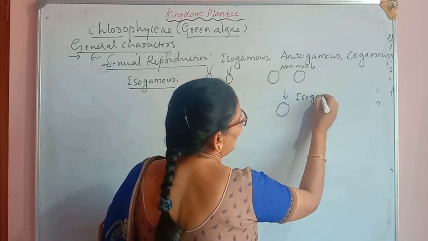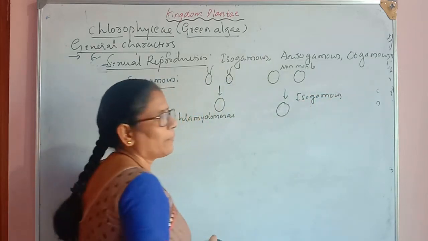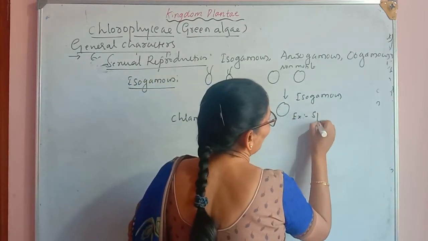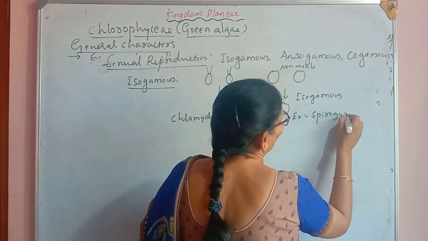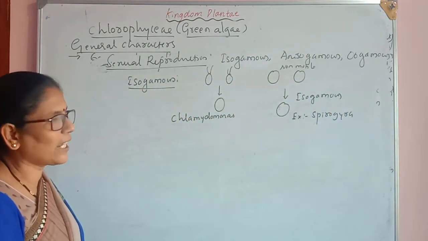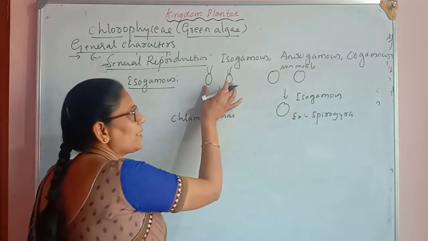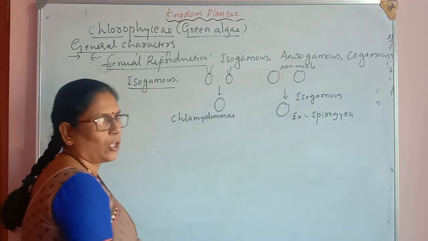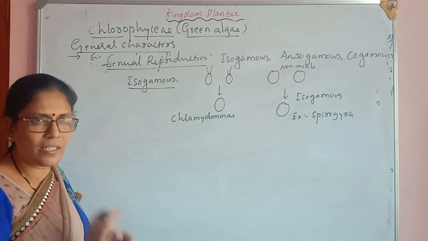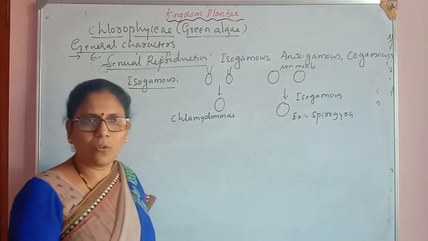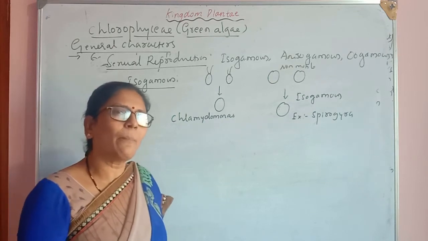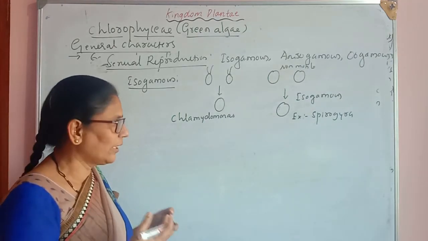This also we call the isogamous type of reproduction. The example for this is Spirogyra. The only difference is that in both cases the gametes are isogametes, but in one they are motile and in the other non-motile. When both are structurally similar, whether motile or non-motile, such gametes we call isogametes, and their fusion forms the zygote. That type of zygote formation is called isogamous.